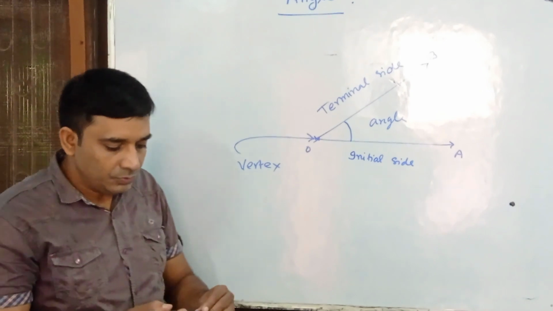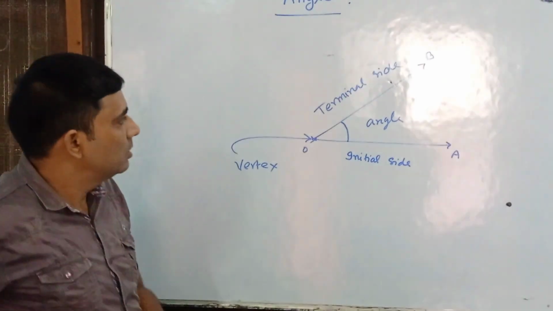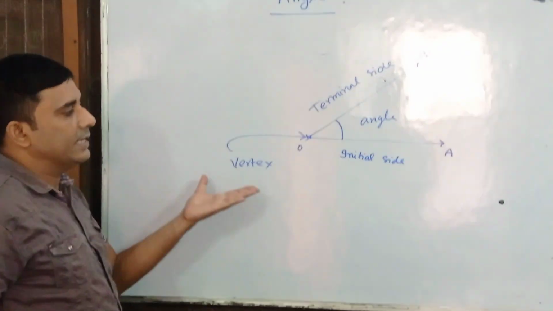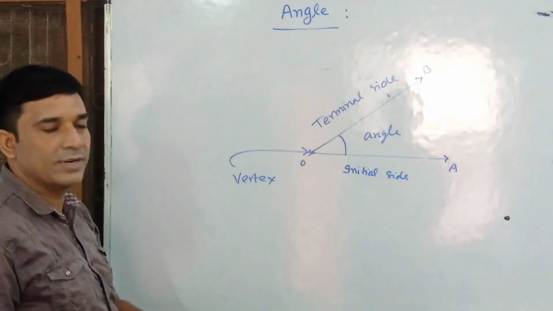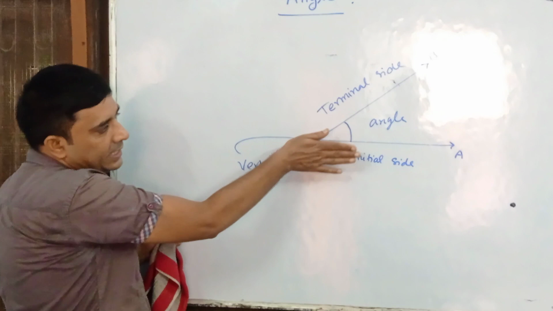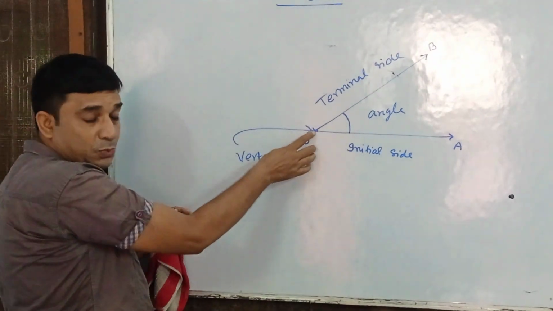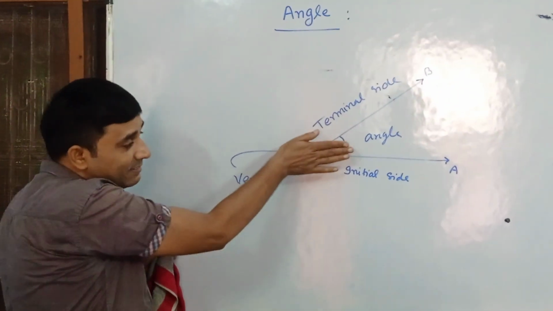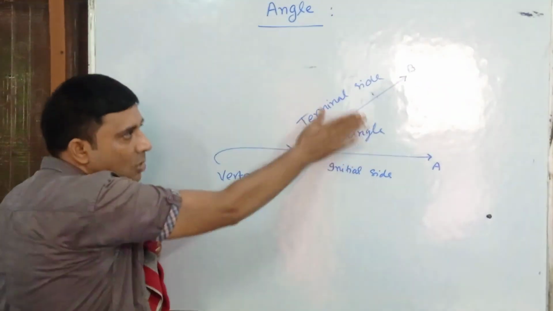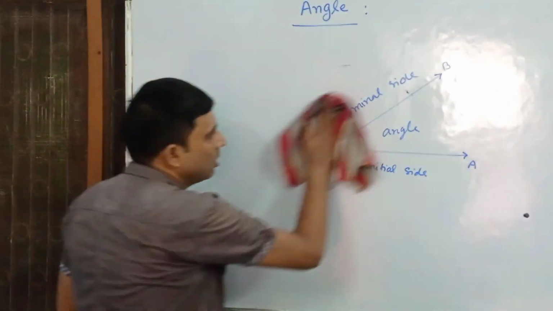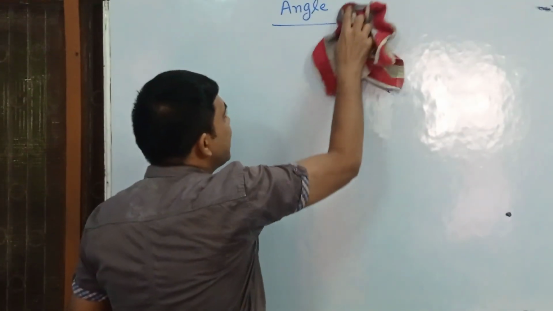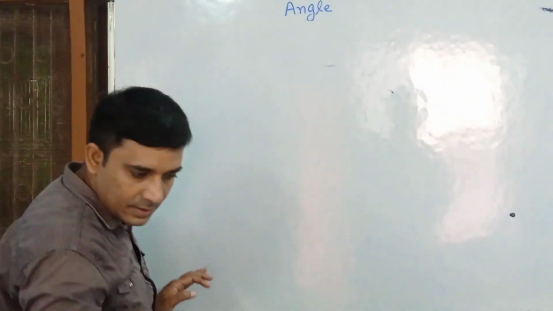Geometrically, an angle has three parts: initial side, terminal side, and vertex. Whenever we rotate a ray about its fixed point, then the figure so formed, or this amount of rotation, is called a geometrical angle.